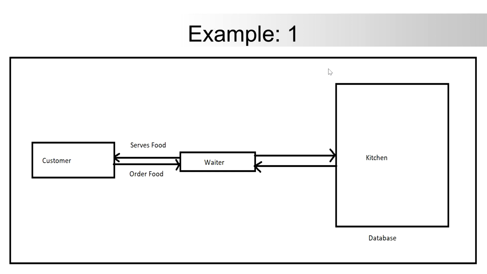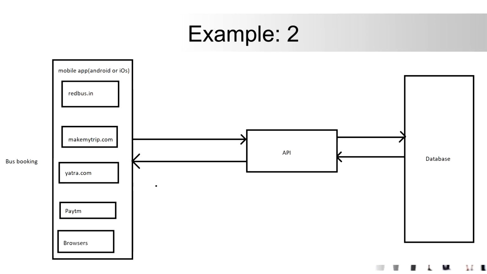Okay, so here you can consider the waiter as an API. The kitchen contains the data, which means our food. So there is a database, right? So in the database, there is data. Whenever you give a request, the API takes that request, goes to the kitchen, collects the food and gives the response back to you, right? So this is one simple scenario. We'll go to the second one.